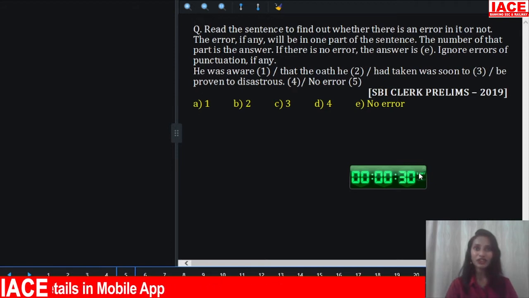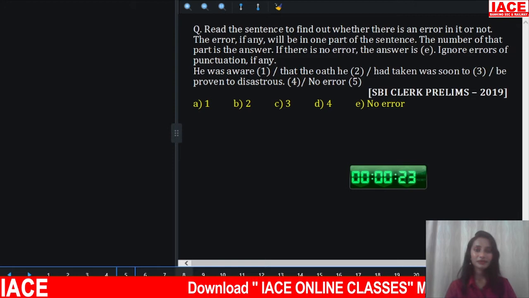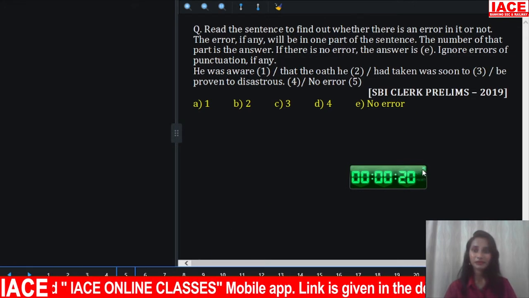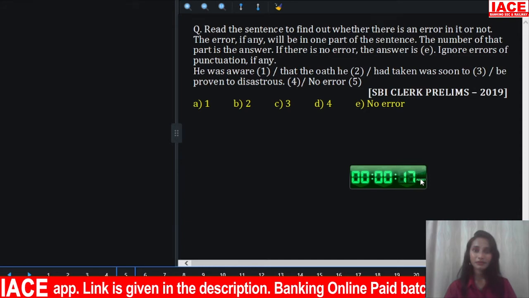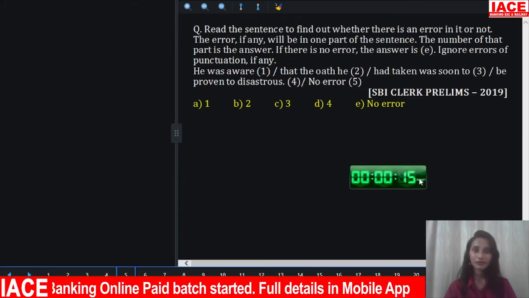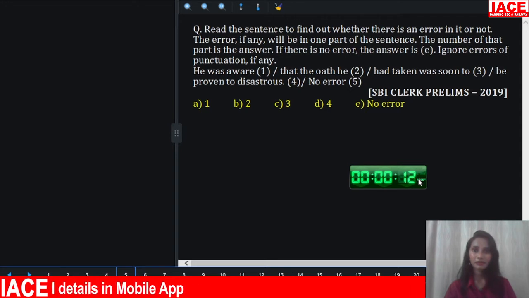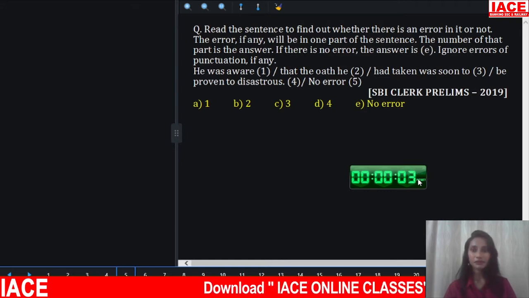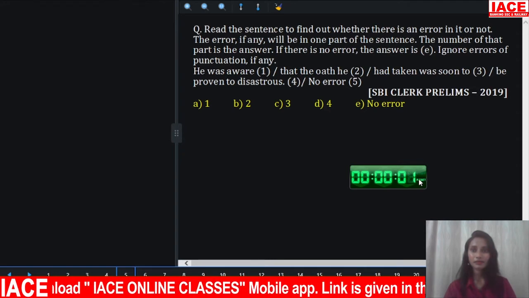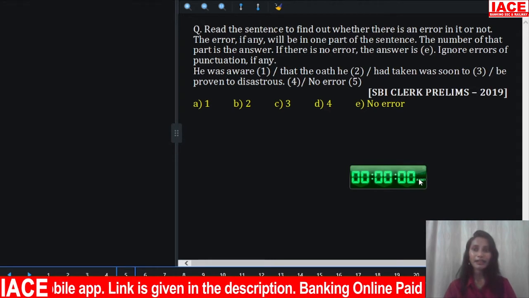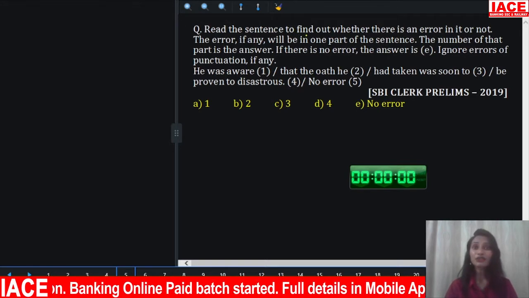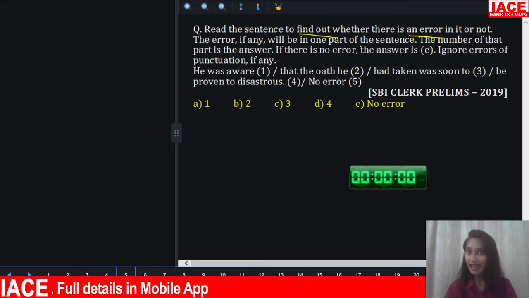Well, here is the next question. Your time starts now. Well, your time is up. Here also you are asked to find out which part has an error in the given sentence.